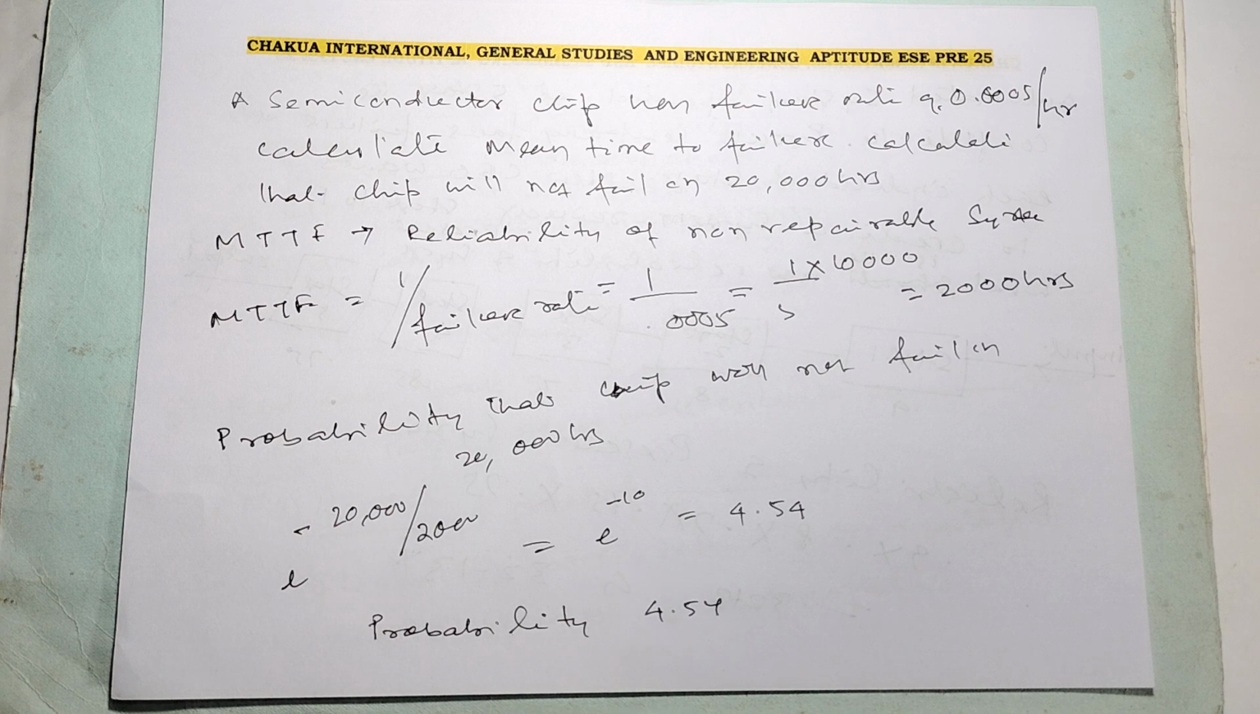That is 4.54. That is 4.54 completed. Probability of failure rate is 4.54.